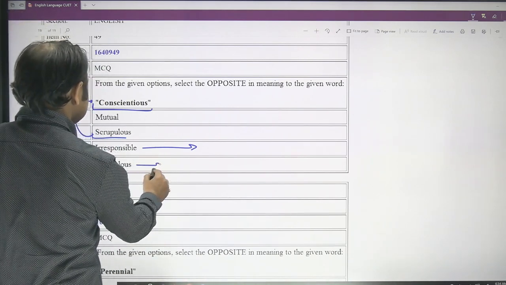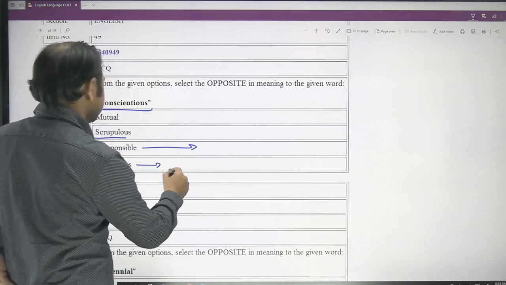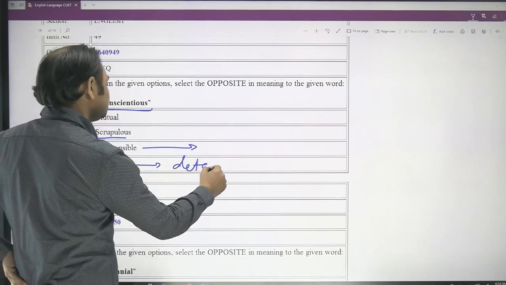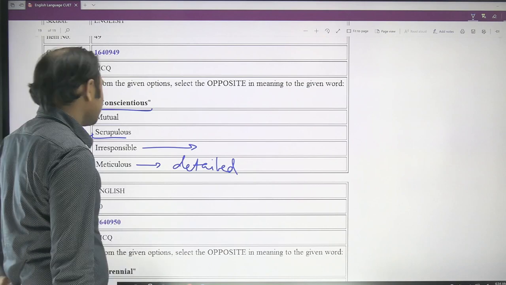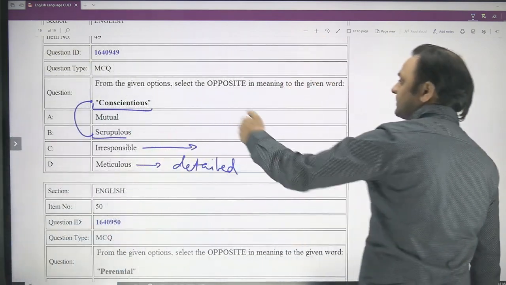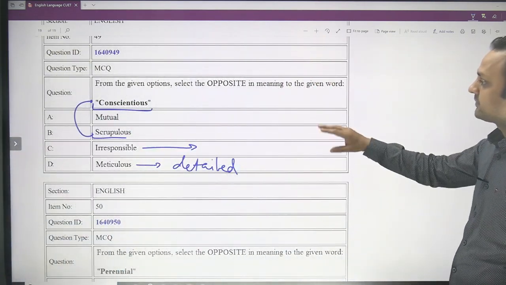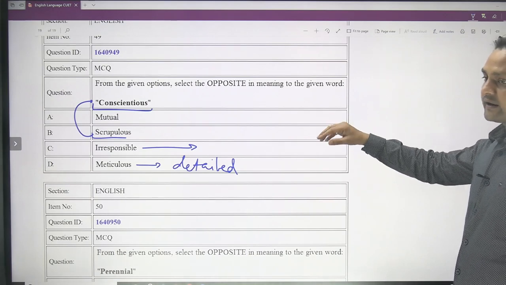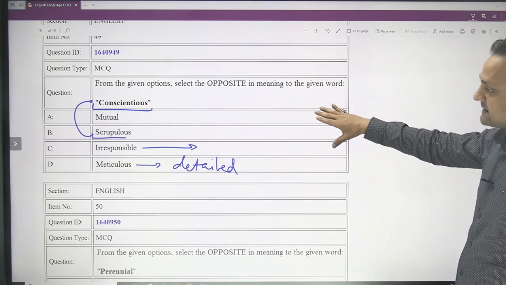Meticulous is actually very detailed, and irresponsible is the opposite of conscientious. You don't take care of minute details and carelessly you perform an action, that is irresponsible.